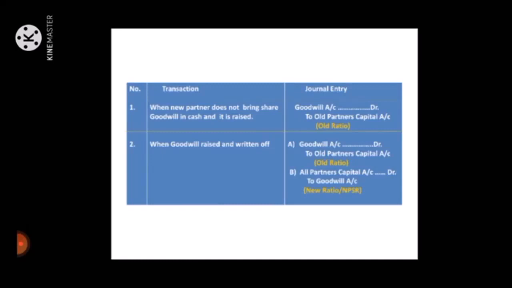Second, when goodwill is raised and written off: A. Goodwill account debit to all partners' capital account credit in old ratio. B. All partners' capital account debit to goodwill account credit in new ratio, that is, the new profit sharing ratio. Third, when goodwill already appears in the books of the firm, in such a case the difference between revalued goodwill and book value of goodwill is transferred to revaluation account or old partners' capital account.